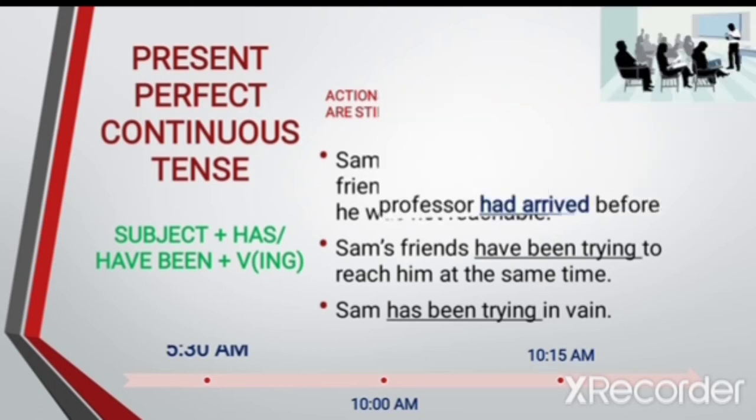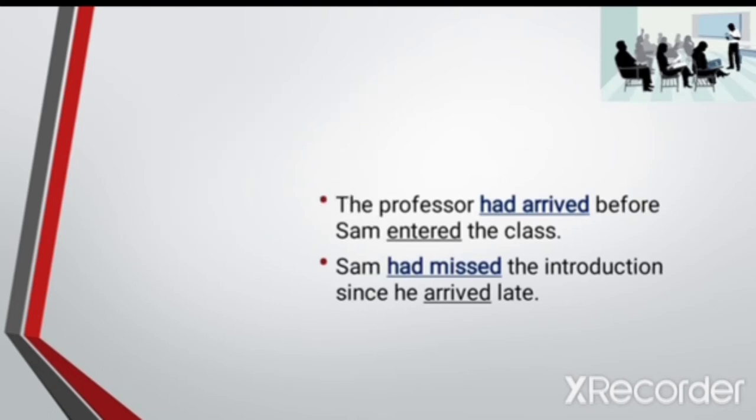Sam had to walk a long way as his block was very far. It was almost 10:40 now. The professor had arrived before Sam entered the class. Sam had missed the introduction since he arrived late. Do you notice two past actions here? Yes, I have underlined two verbs in every sentence.